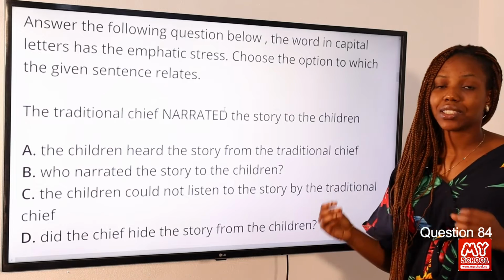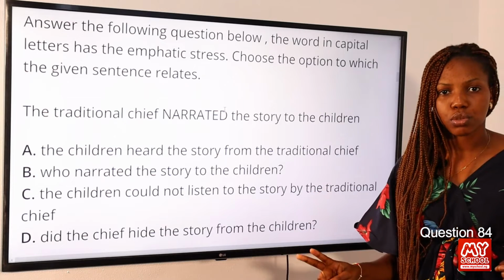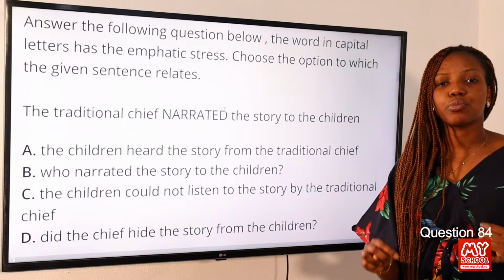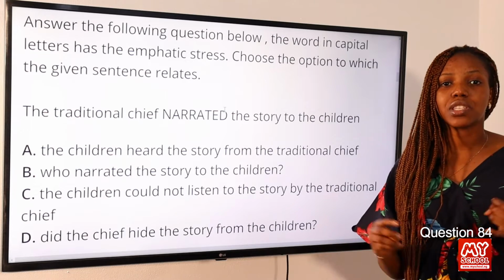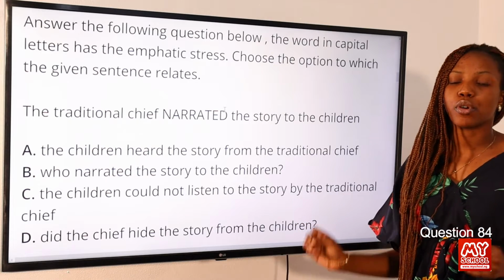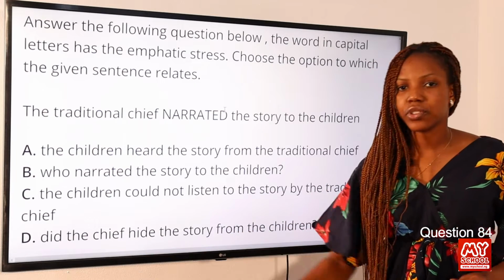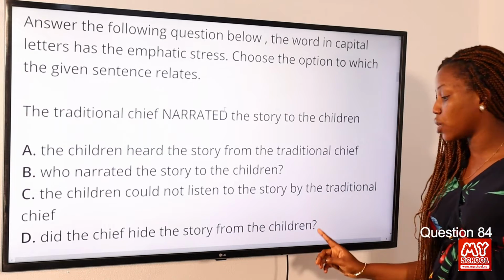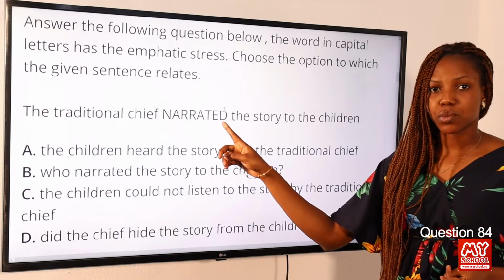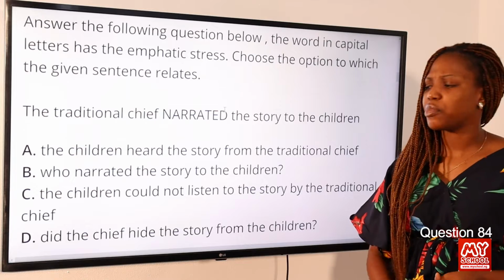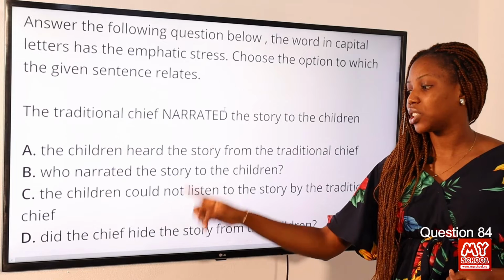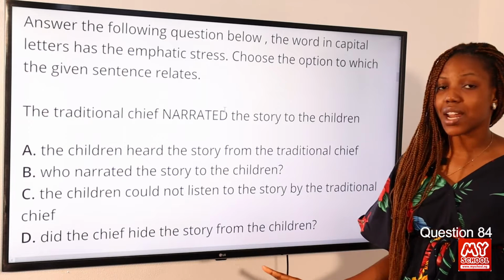When tackling emphatic questions like this, there are two things you need to note that have to be visible in the option. The first one is the statement has to be an interrogative expression. What is an interrogative statement? Any statement that asks a question, that is in the form of a question. So we can see did the chief is questioning, and you can see a question mark in this expression. Number two, the word emphasized, which is a verb here, must contradict the verb used in the option. So we can see hide is used in the option, which is quite different. They are contradicting. So therefore option D is the correct answer to this question.